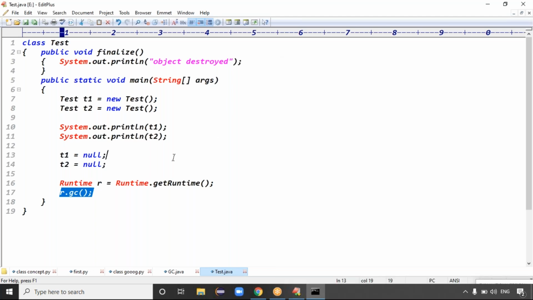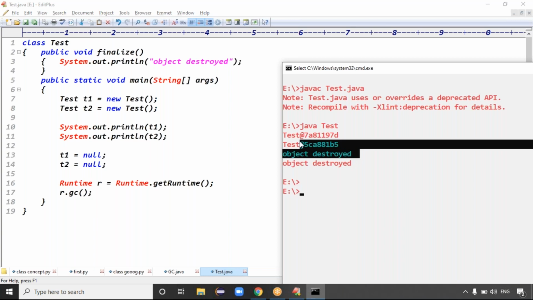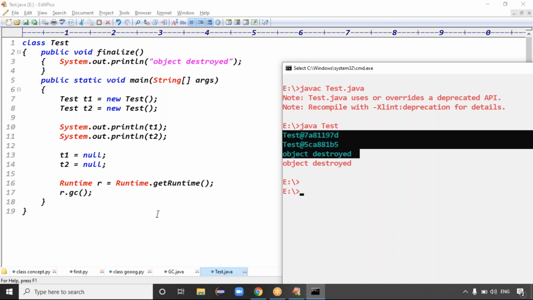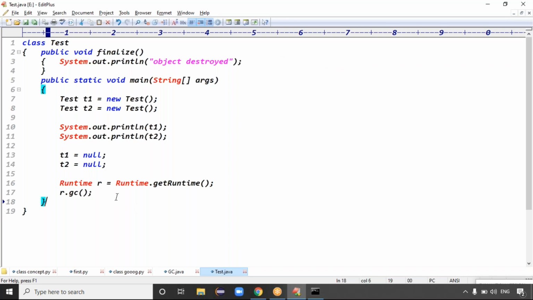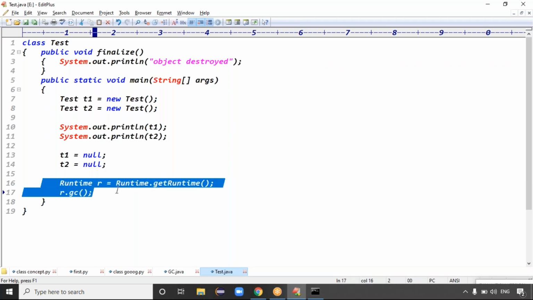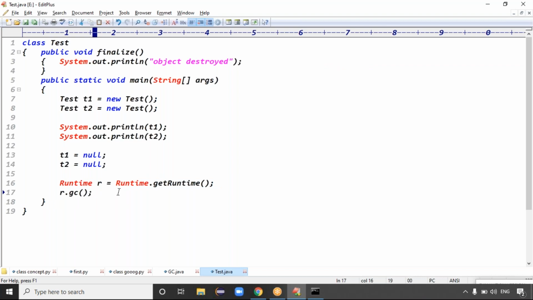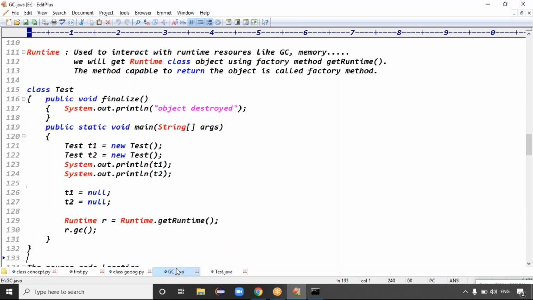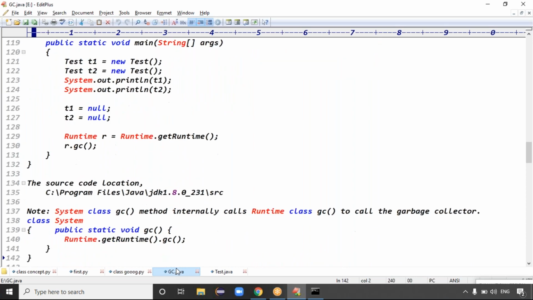After that, if you see, the Runtime class is used to interact with runtime resources. Runtime resources, in the sense of memories. We can use the memories also.